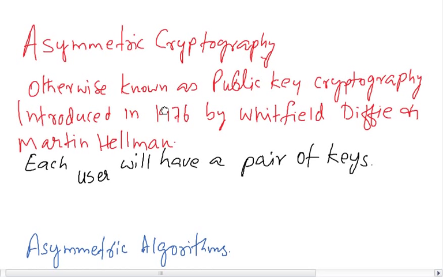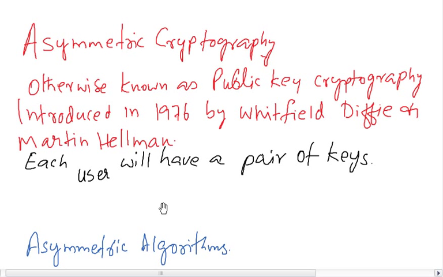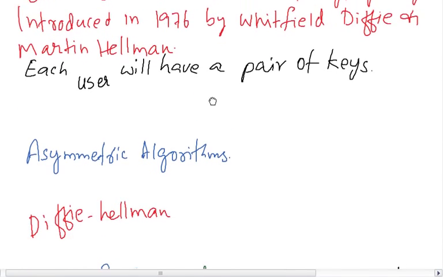Now let's move into asymmetric cryptography. Asymmetric cryptography is not like symmetric cryptography. Each user has a public key and private key combination. Each and every user will have a pair, and asymmetric cryptography is otherwise known as public key cryptography. It was introduced in 1976 by Whitfield Diffie and Martin Hellman.